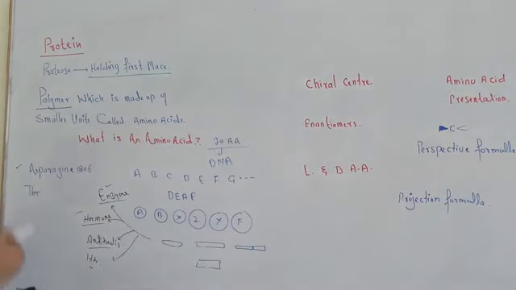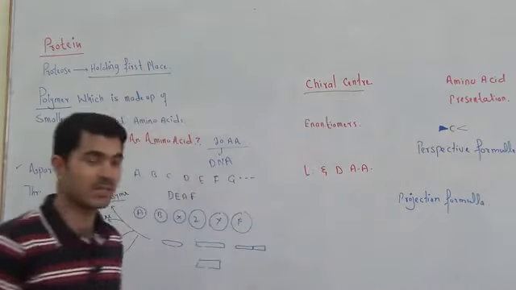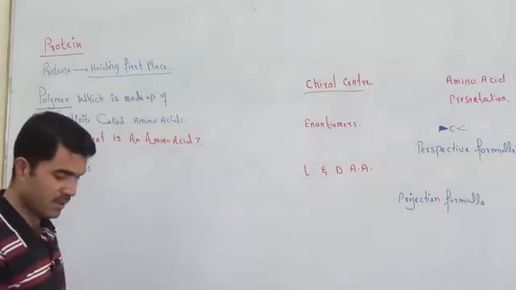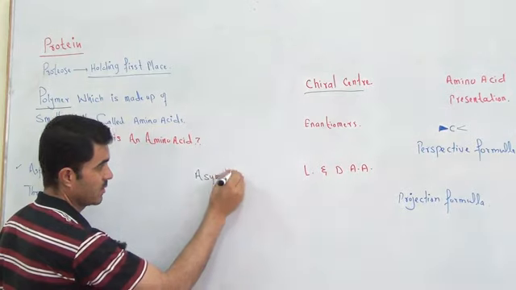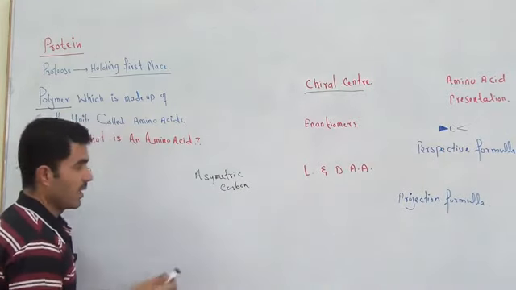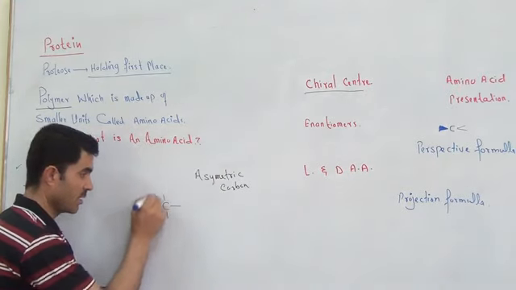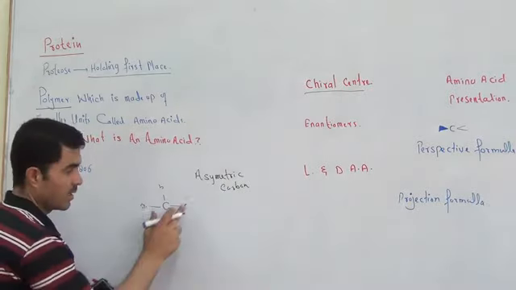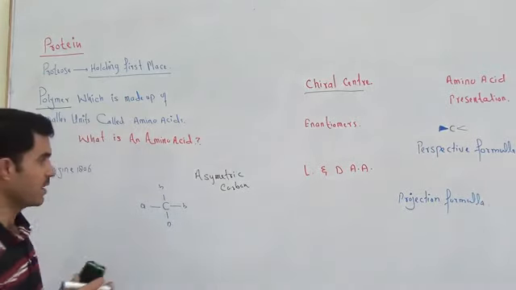Okay, now the next topic is the chiral center, or asymmetric carbon. I'm going to write another word, asymmetric carbon. What is this? A carbon atom to which 4 different groups are attached, A, B, C, D, is called an asymmetric carbon atom. If 2 groups are similar, that will not be called an asymmetric carbon atom.